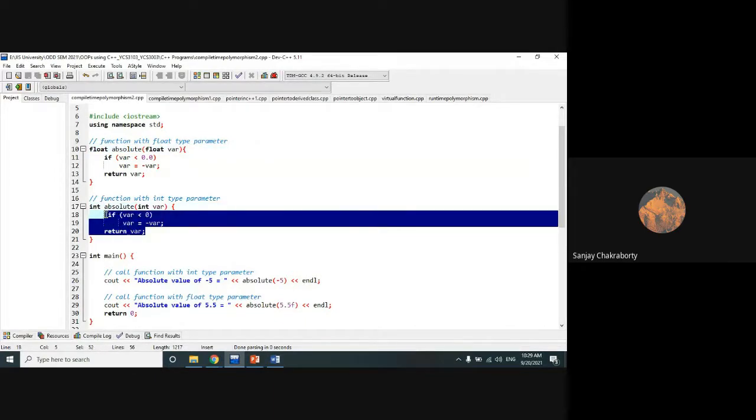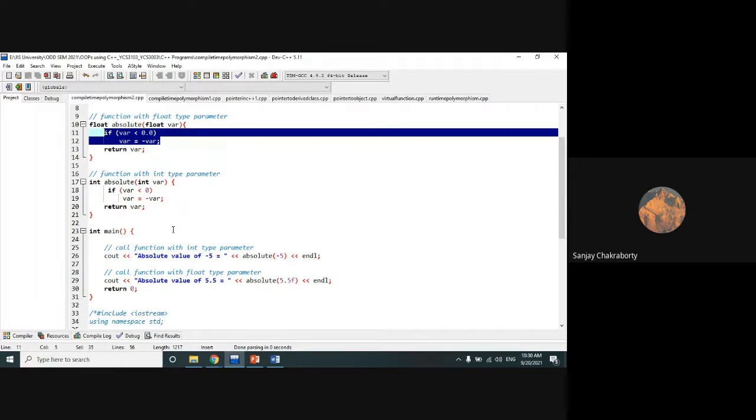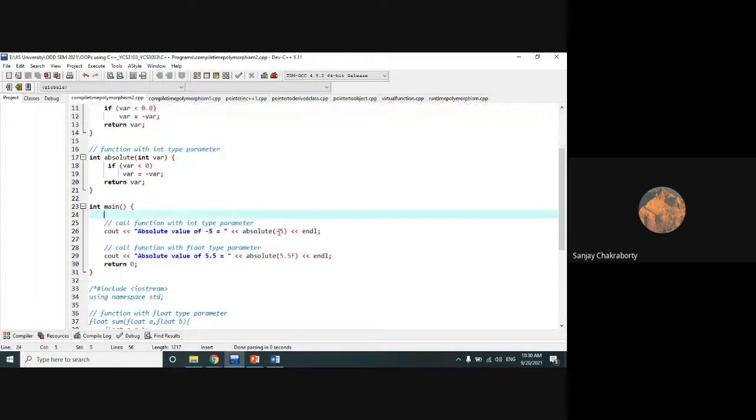Operations are also similar. One will be applied on integer values, the other on floating values. That is the only difference, because the types are different. Now from the main method, we simply call the absolute function. This is the float value absolute function. We will pass -5 to change it into the corresponding absolute value.